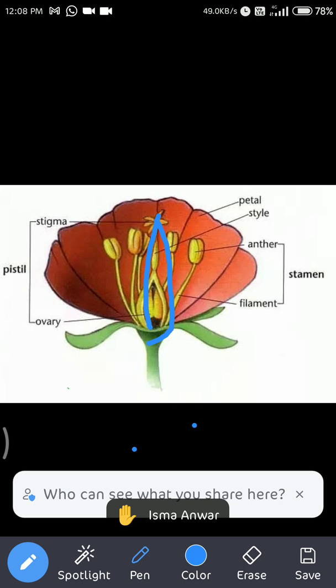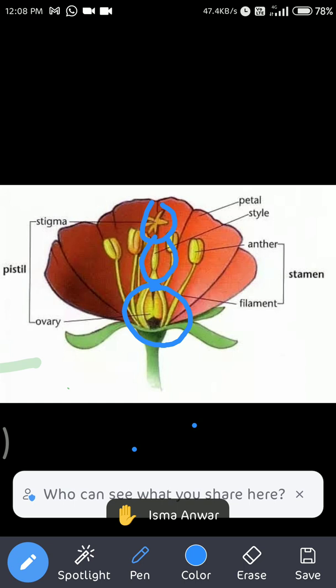In this, the uppermost part is the stigma. This thin, slender structure is the style, and the lowermost is the ovary, and the ovary is the most important part of the gynoecium.